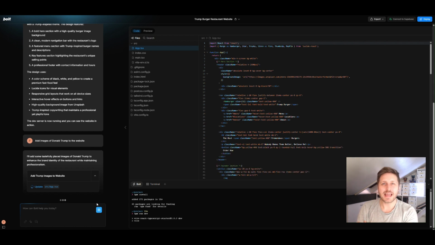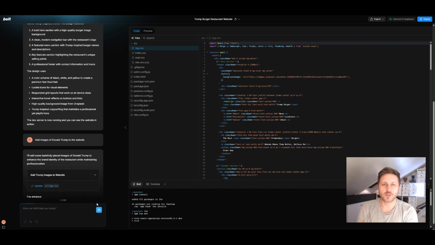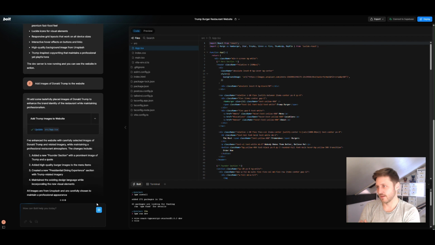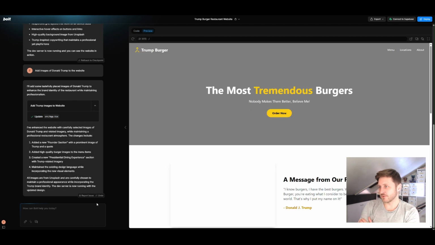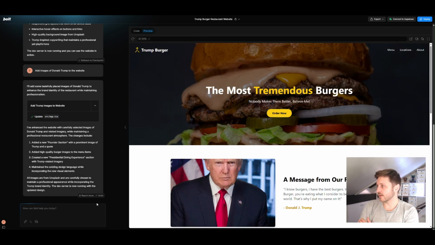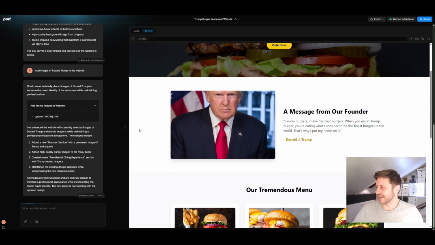To be honest, I want a bit more yellow in there. I was looking for reds and yellows, a bit more like McDonald's, but also the yellow of Trump's hair. We've enhanced the website with carefully selected images of Donald Trump and related imagery. Oh, here we go. Oh god. Scary looking at the man himself.